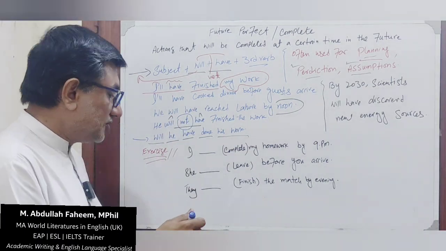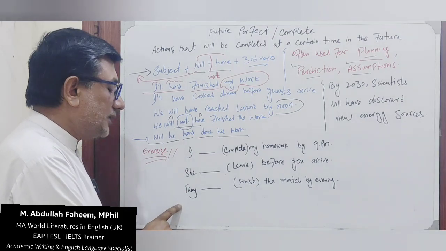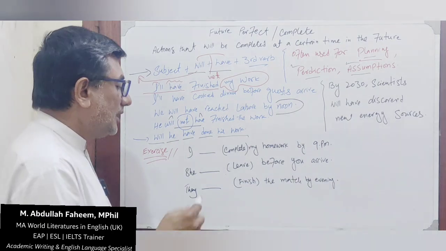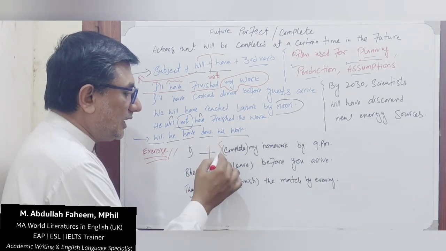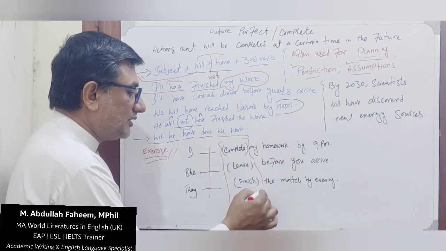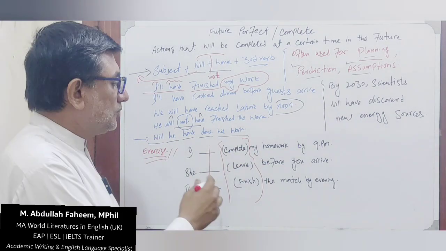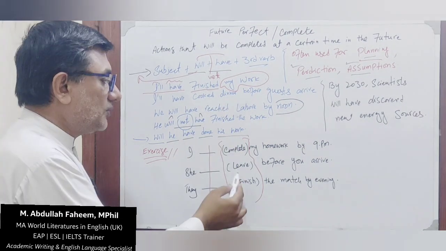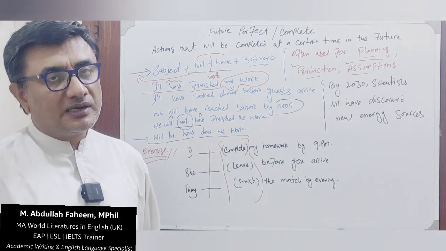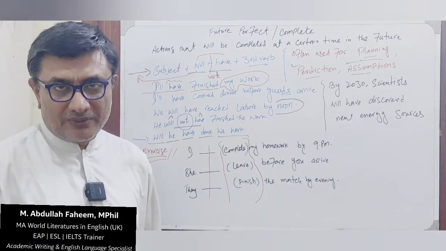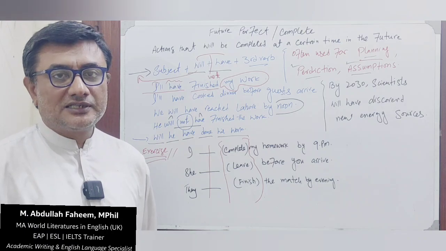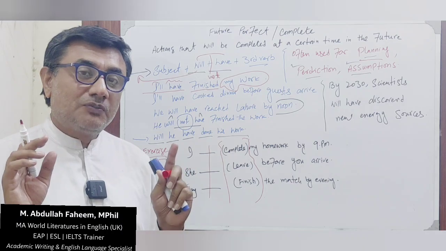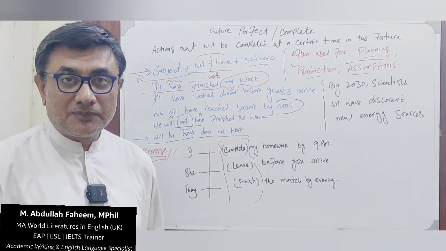This is an exercise. If you see, I have put the subject in the beginning of all these sentences, and then we have spaces. In the space में जो चीज आपने करनी है, you have to change these verbs or action words according to the formation. और formation में आपने will have और third form में इस form को use करना है. So this is an exercise. You can leave your comment in the comment section on how to improve further exercises. And in coming weeks there will be lessons and videos that will particularly be focusing on exercise and practical work.